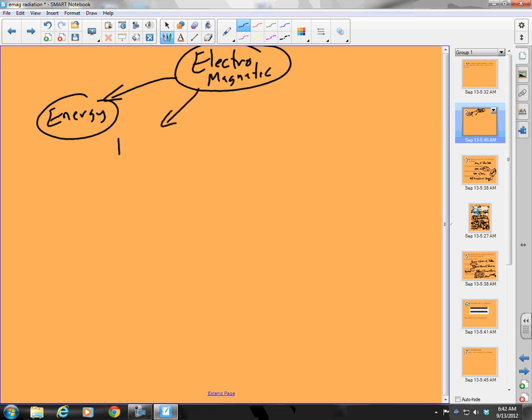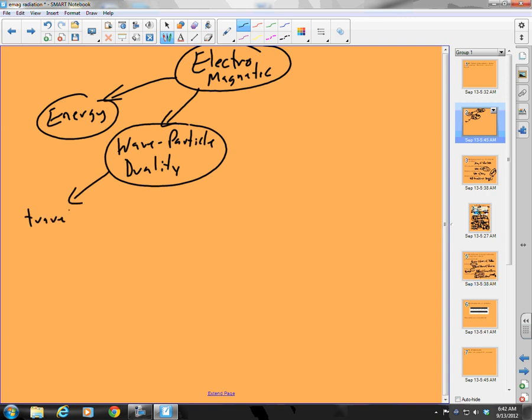We said it has a wave particle duality, right? And what did we mean by that? We meant that, hey, it travels like a wave. And what do we mean by it travels like a wave? It has a wavelength and it has a frequency, right? And the wavelength is the distance between corresponding points on adjacent waves, and frequency is the number of waves that pass a certain point per time.